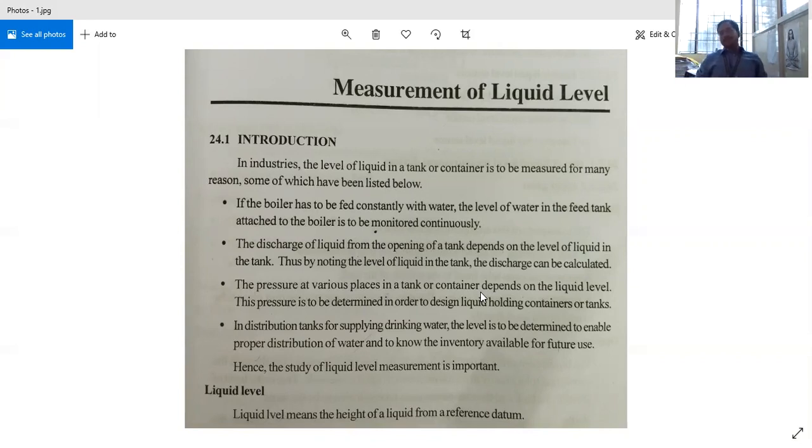If we take a water tank, we will be having four pillars, and on that there will be a tank. So the level means the ground level. From the datum means it is from the ground. What is the level of water that is in that tank? So that is the general meaning for a liquid level. Now coming to their types, classification, and measuring instruments, we will see operations, advantages, and limitations, if any, in this video.